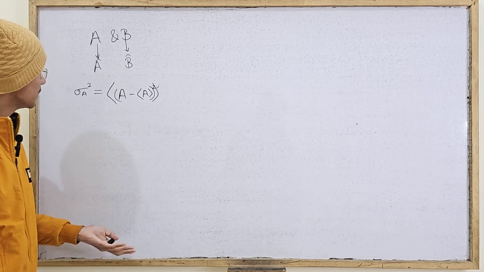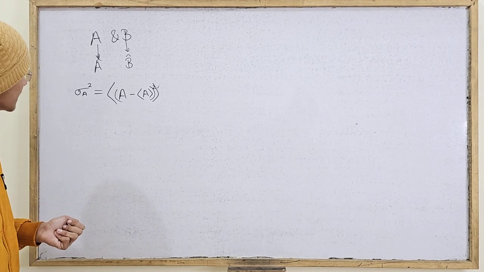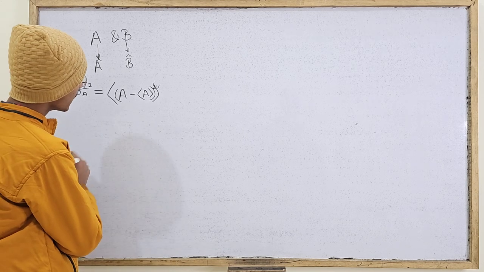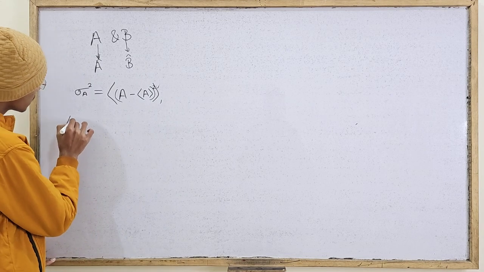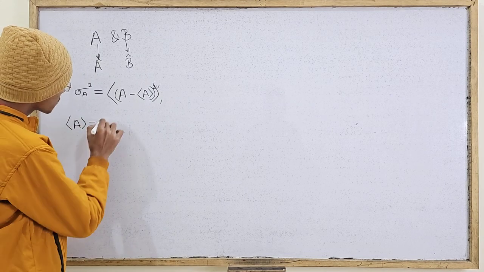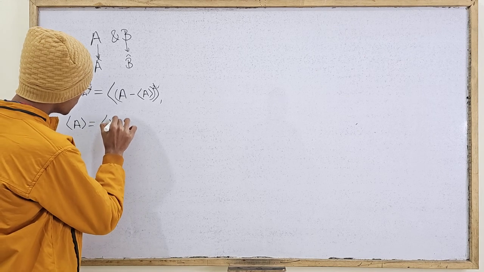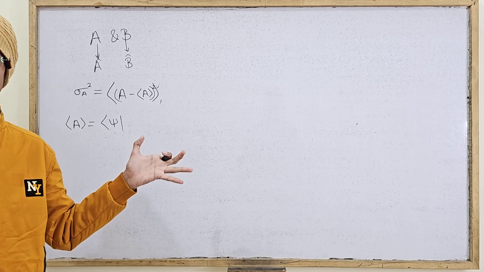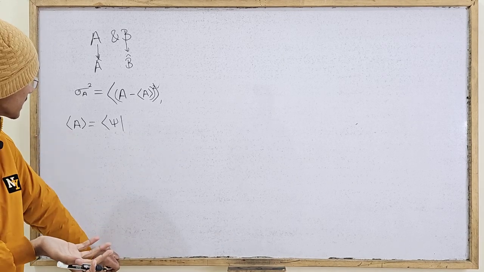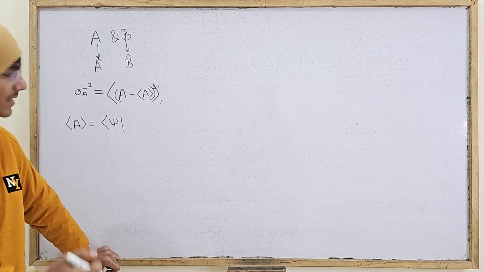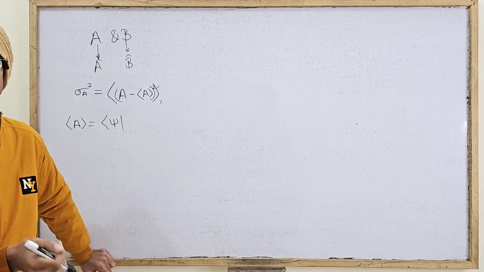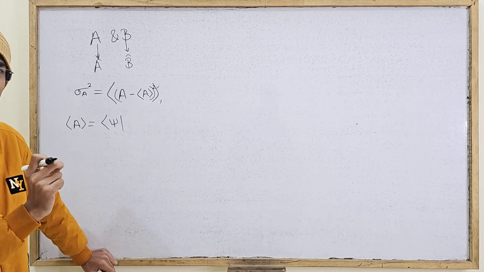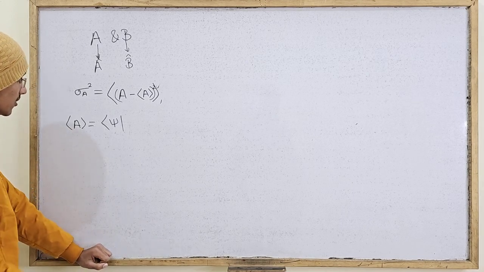So this is basically one way how you actually calculate the standard deviations. Since we know what the expectation value of any quantity is, if I speak of the expectation value of A, I know it should equal the inner product of the wave function, because our whole system is defined by a wave function. And what you do is that when you make a measurement of the observable A on it, the wave function collapses, so to speak, and when it collapses it will basically give you a result of this particular observable.